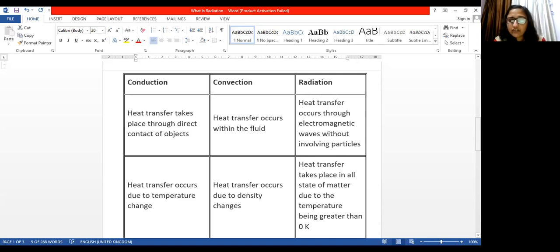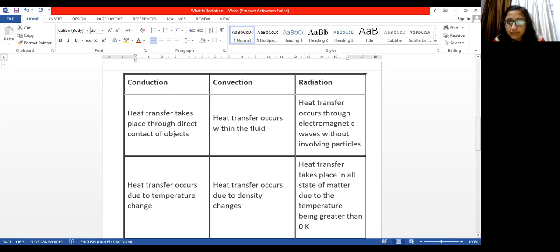Fine. Then convection, heat transfer occurs within the fluid. Okay, here heat transfer occurs within the fluid. Third one is radiation, that is heat transfer occurs through electromagnetic waves without involving particles.